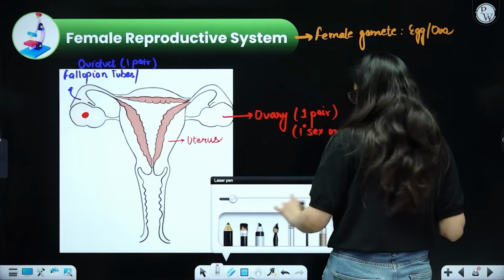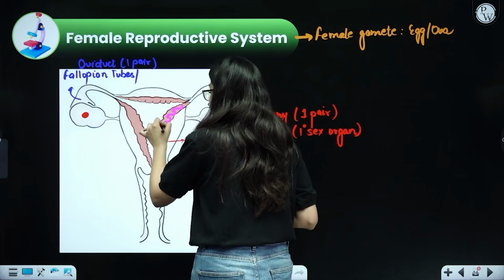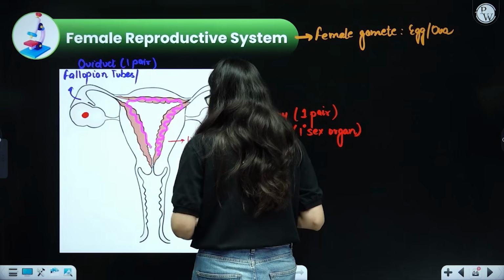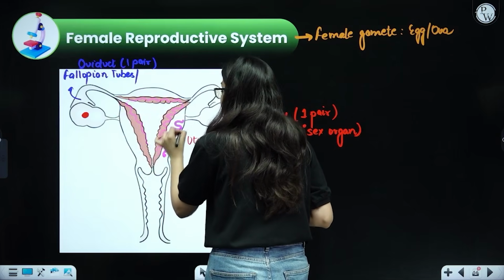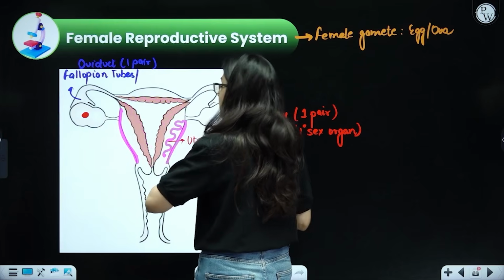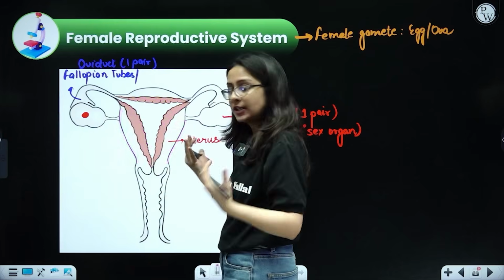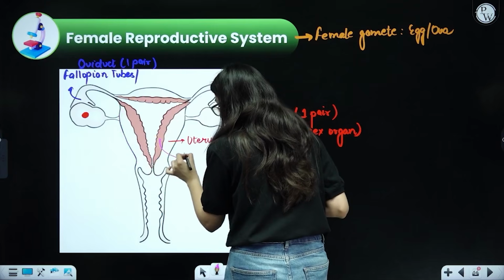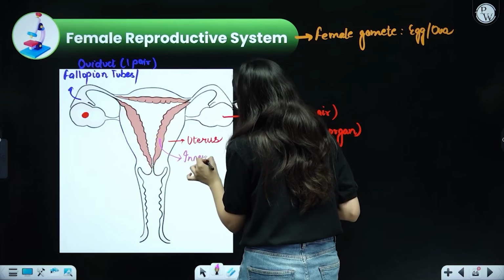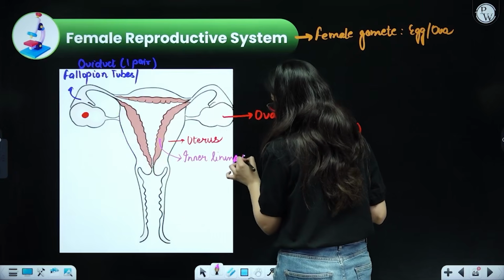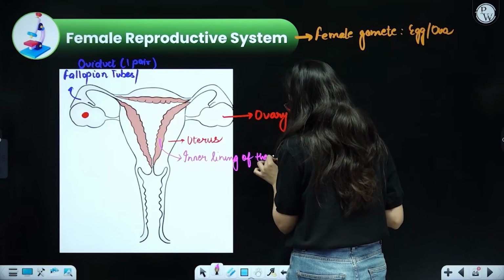Okay, uterus beta again has 3 linings. It is made up of 3 layers. Inside one, do you see the innermost one present all around inside, and then there is one in the middle, and there is one on the exterior. So it is actually made up of 3 layers, but you don't need to understand this in detail. For the time being, only understand that this is the inner lining of the uterus. So why am I telling you this information? Because it will be required ahead. Inner lining of the uterus.